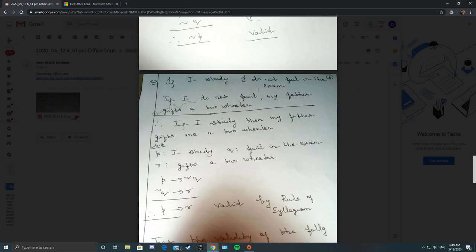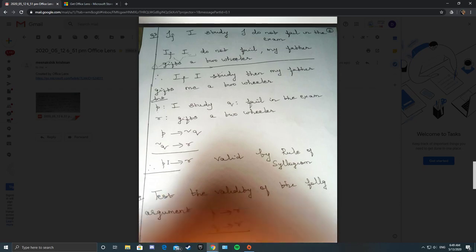So if I study, I do not fail in the exam: P conditional negation Q. Then you have, if I do not fail, my father gives me a two-wheeler: negation Q conditional R. So P conditional negation Q, and negation Q conditional R. Therefore P conditional R, by syllogism, when you have two conditionals.